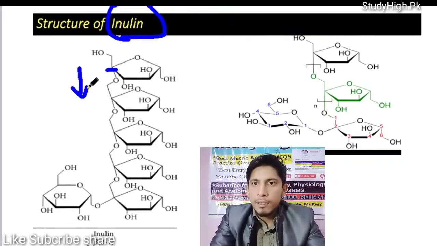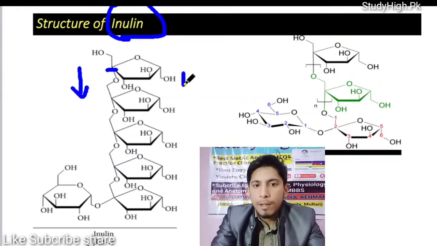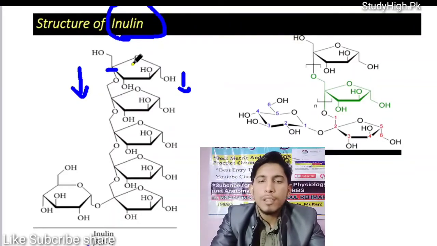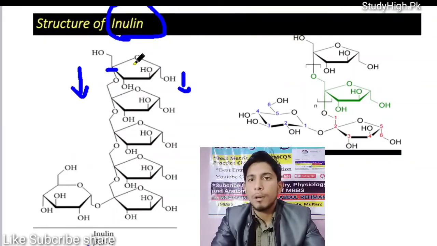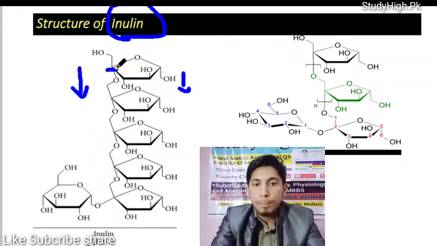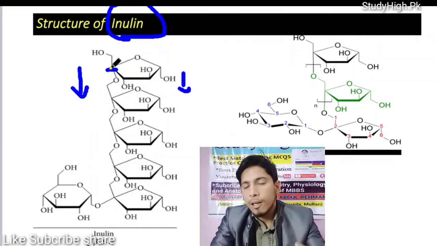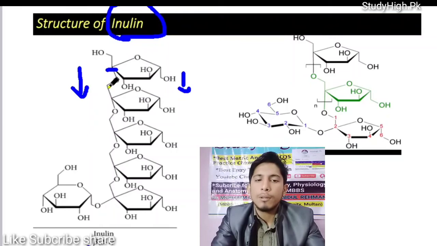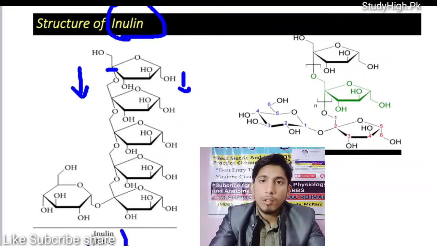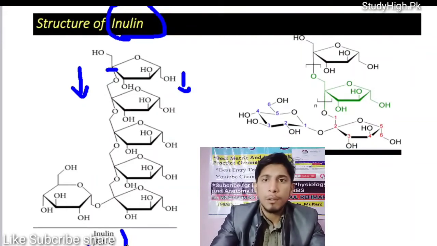Now we are determining whether it is an alpha glycosidic bond or beta glycosidic bond. This is the carbon that is furthest away from the anomeric carbon. It is also in downward direction, projected downward. Both are in cis form. So this is a beta fructose according to the rules which I already explained to you in previous lectures. This is carbon 2 and formed a glycosidic bond with carbon 1 of the next fructose. So beta 2,1 is the bond that exists between the different fructose monomers of inulin.